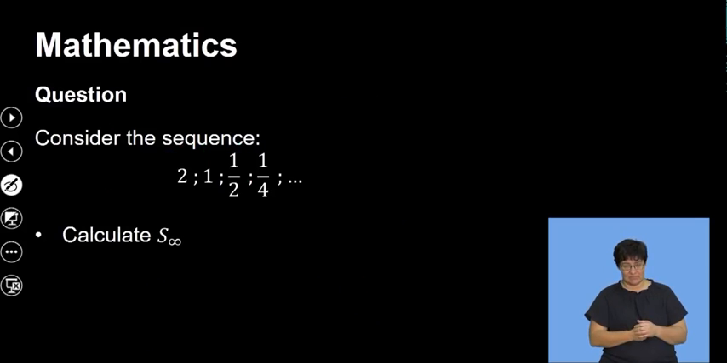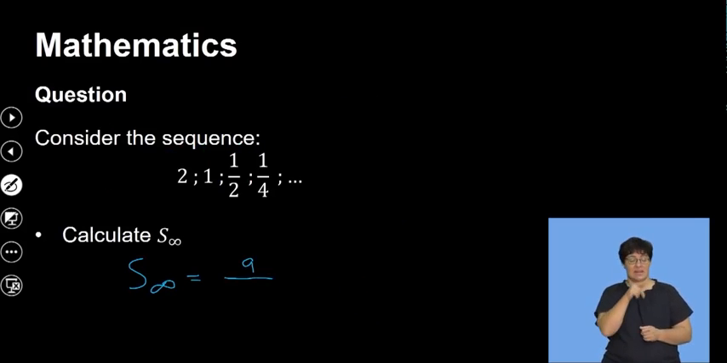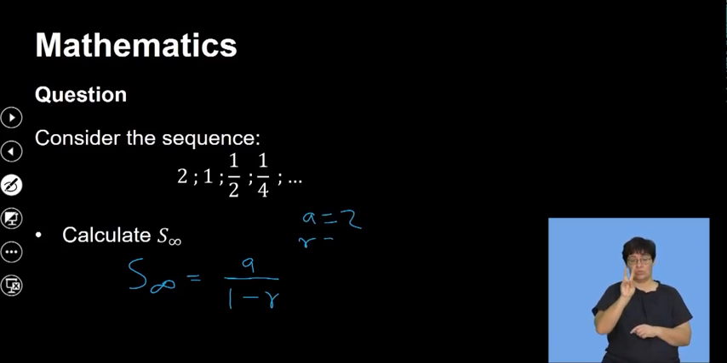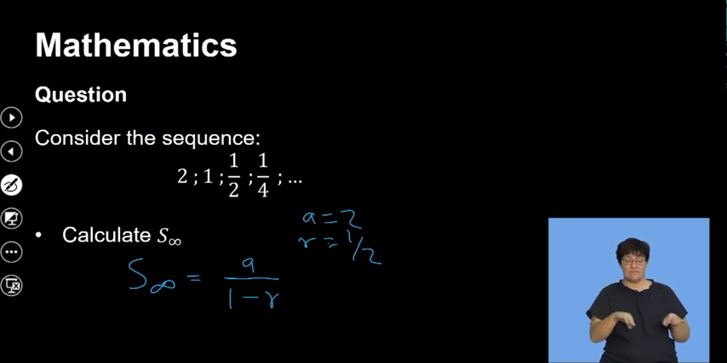So to find the sum to infinity, it will therefore be equal to A over 1 minus R. Remember, the A value is the 2, the R value is 1 over 2. Then I press my calculator. Firstly substitute, then go to your calculator. 2 over 1 minus 1 over 2.